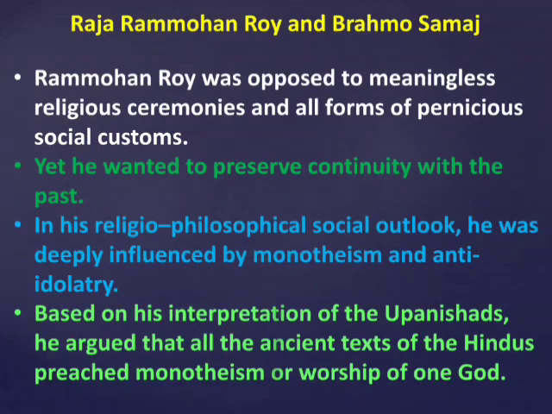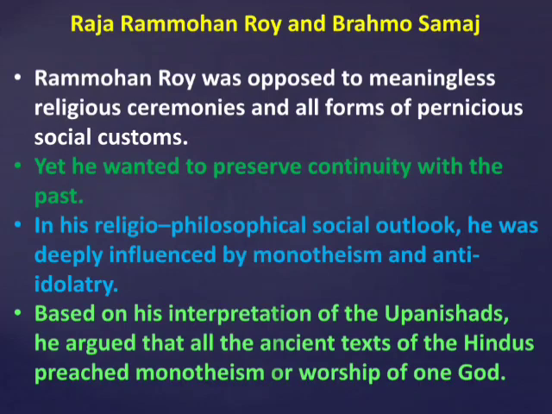He argued that all the ancient texts of Hindus preached monotheism, or worship of one God. So Raja Ram Mohan Roy tried to cure Hindu society and religion of all its evils and set it on the right footing. He founded the Atmiya Sabha in the year 1815, which later developed into the Brahmo Samaj in 1828.